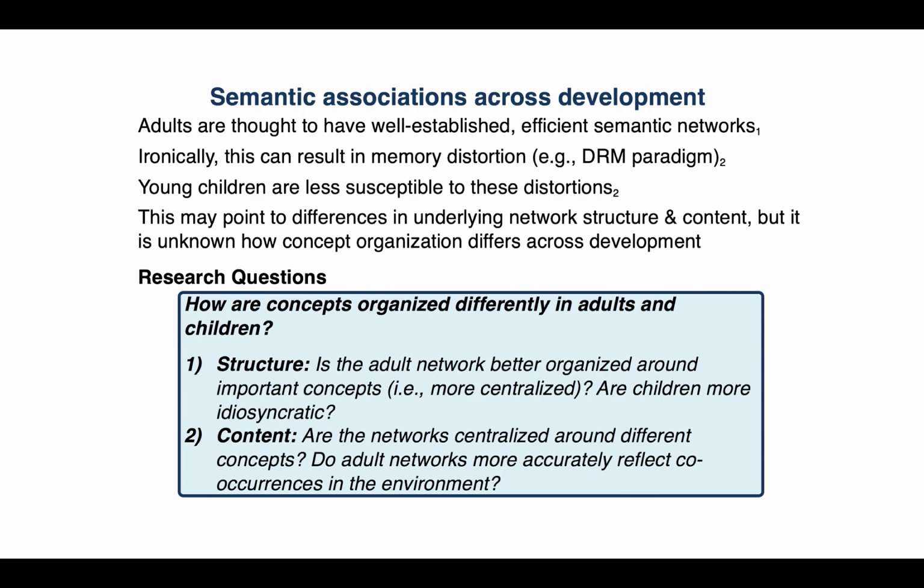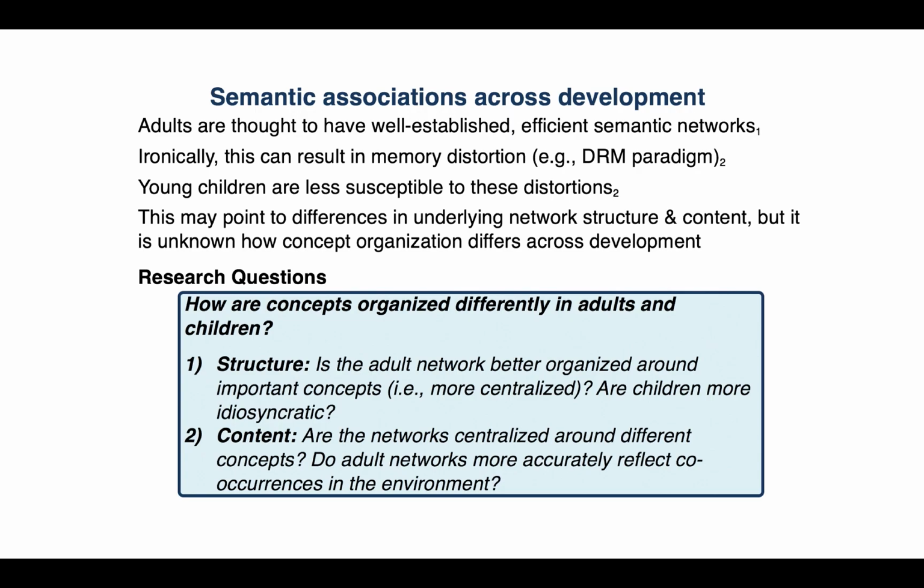Interestingly, children are actually less susceptible to these distortions, and it's thought that this pattern of behavior might point to underlying differences in network structure or content, but it's yet unknown how concept organization differs across development. While we won't be looking at memory distortion in this study, we were interested in why these patterns occur. This led us to the question, how are concepts organized differently in adults and children?